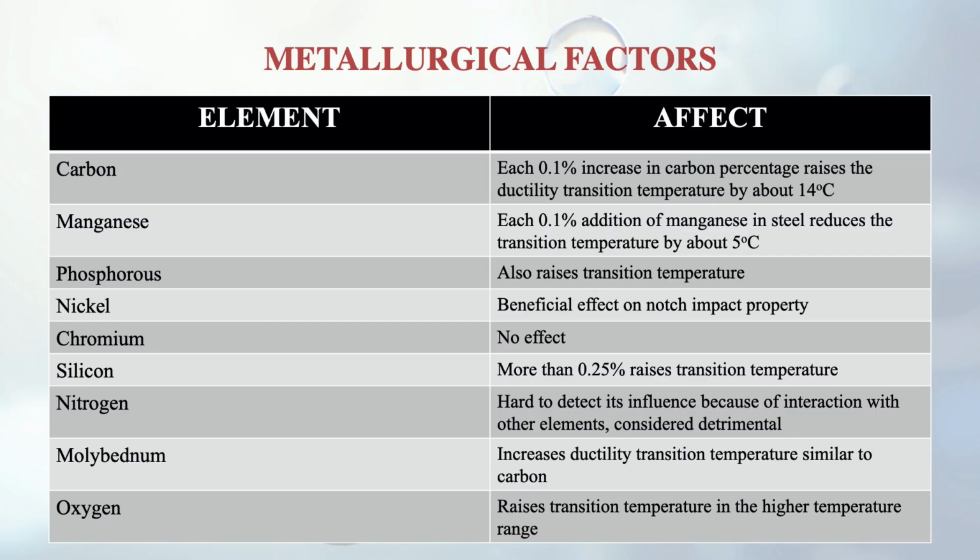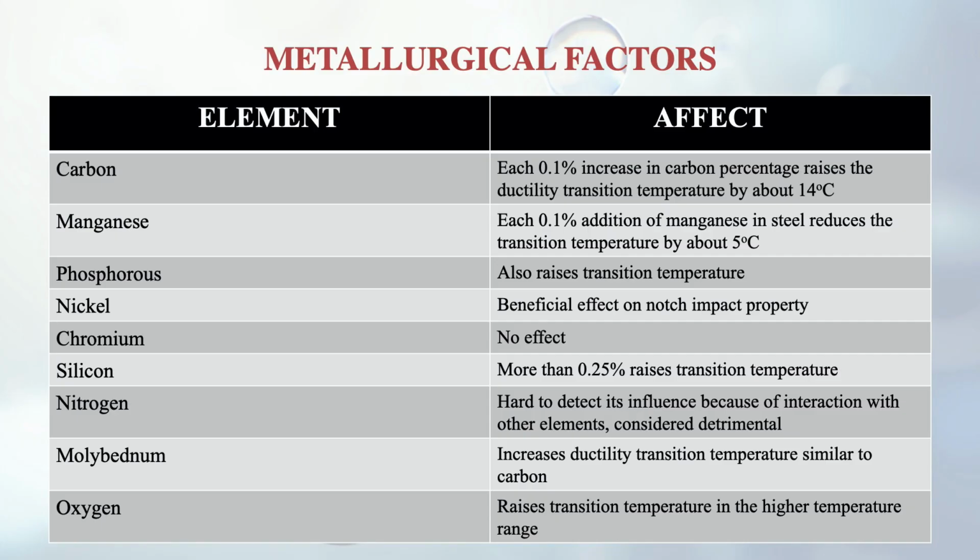So what is happening here, like I had told earlier, the transition range was there and the curve was there. You can see that curve and you can get to know how it is changing, what I am describing here. Phosphorus addition also raises transition temperature. Nickel addition has a beneficial effect on notch impact property. So if we add nickel to the already existing steel, then it will be beneficial. Chromium has no effect. Silicon, more than 0.25% addition of silicon raises transition temperature.